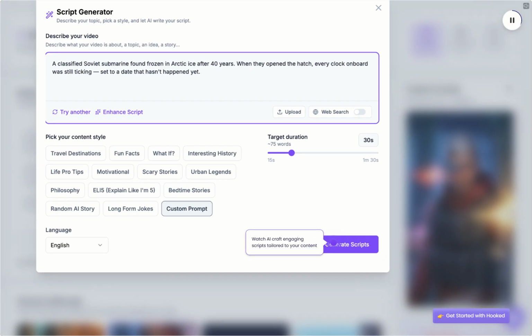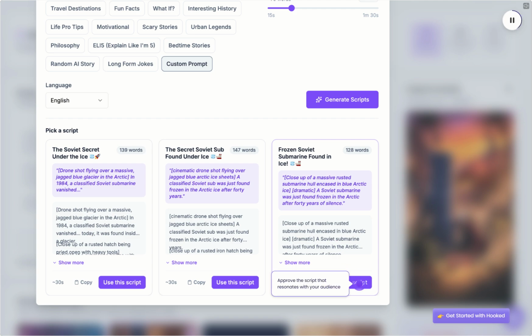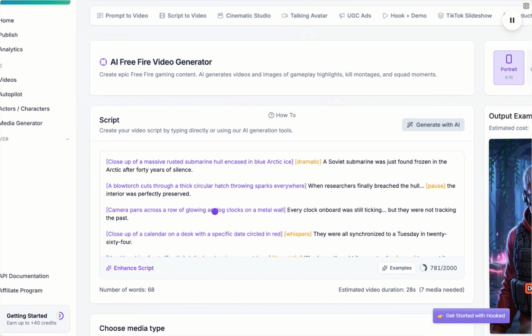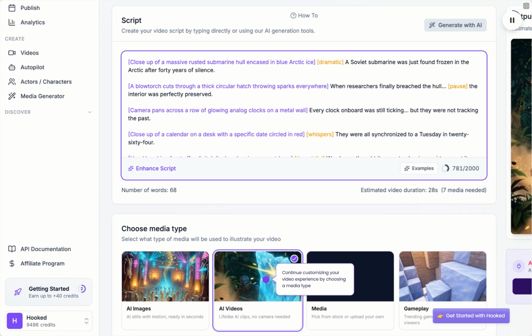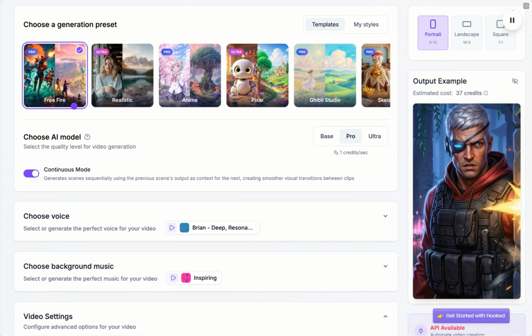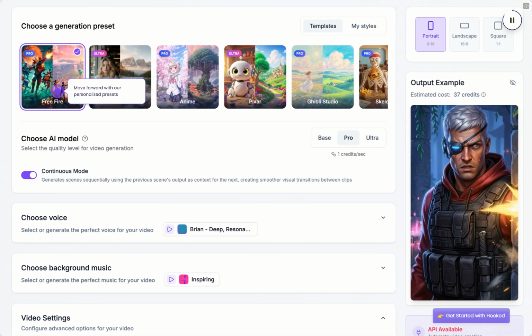Watch AI craft engaging scripts tailored to your content. Approve the script that resonates with your audience. Refine your script to match your unique voice. Continue customizing your video experience by choosing a media type. Move forward with our personalized presets.